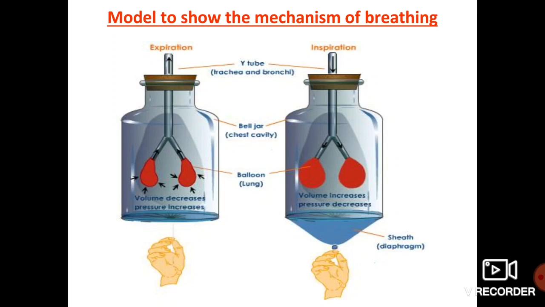You must prepare this model and submit it when you come to school. It is compulsory for all the students. This will be considered as internal assessment and project work. So my dear students, in this session we discussed how respiration takes place in the human body.